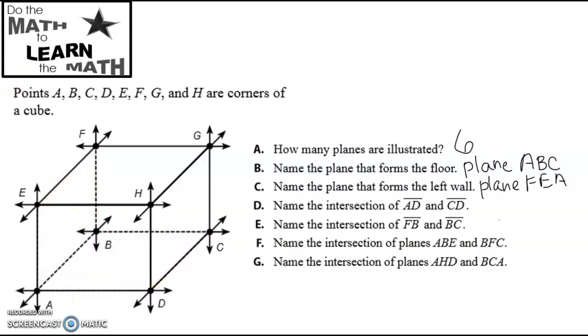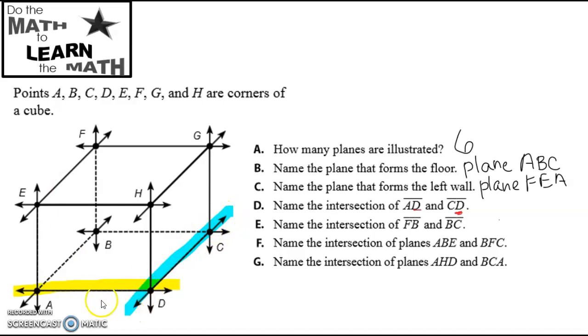Okay, name the intersection. I'm going to erase these here. Now, let's pretend, so don't look over there at the picture, okay? Name the intersection of line AD and line CD. So let's think of these. They both have that D in common. So let's now go draw them. You've got line AD and line CD.